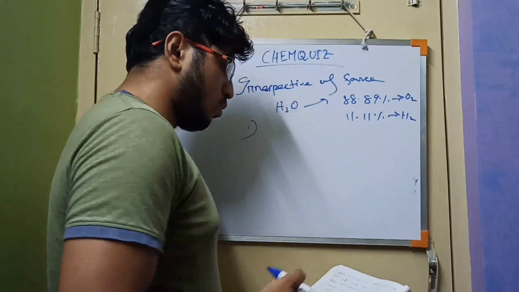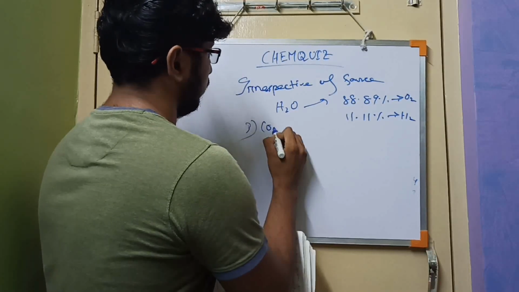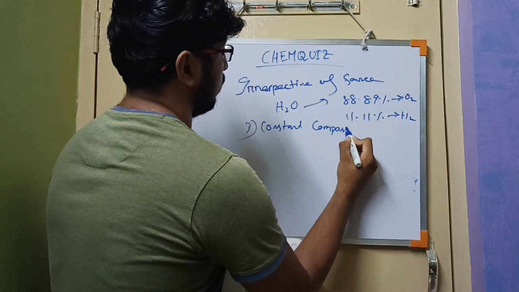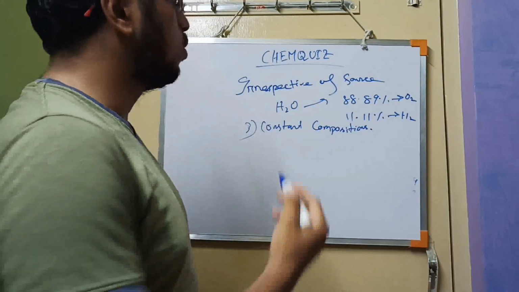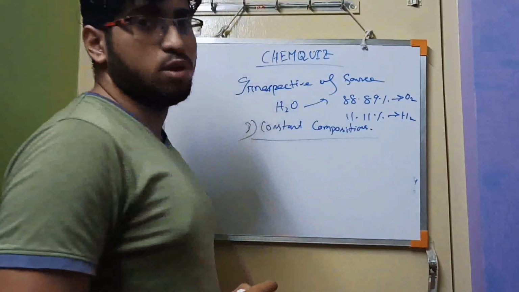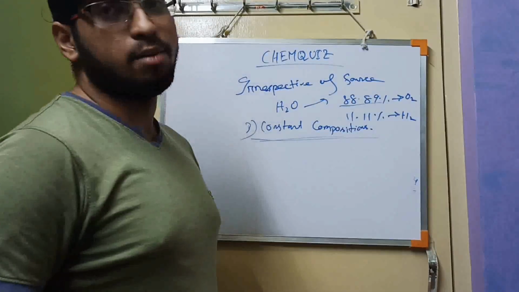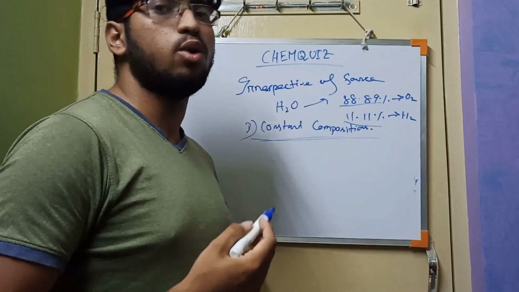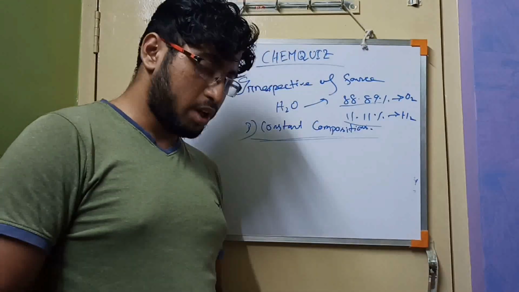We can take the third option, constant composition. That means if we collect water from any kind of source, the composition will be constant. That is, 88.89% will always be oxygen and 11.11% will always be hydrogen. So we can go to the next question.